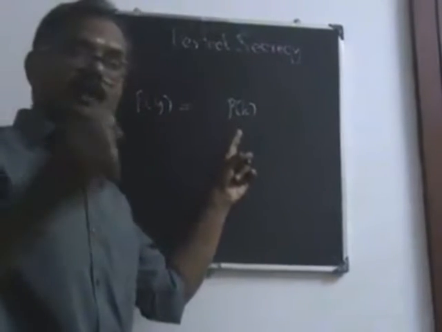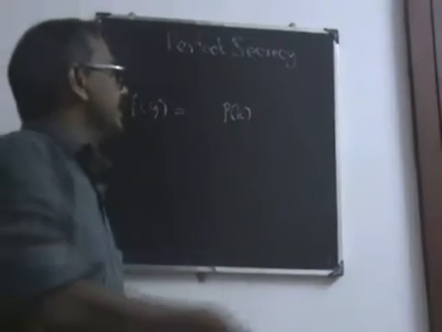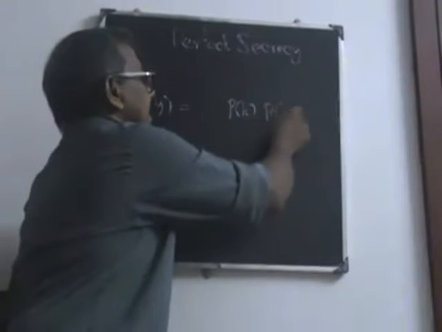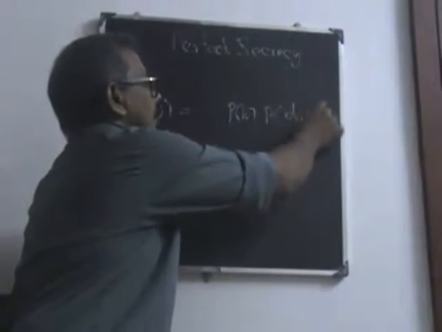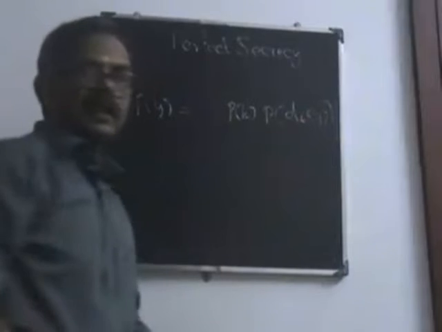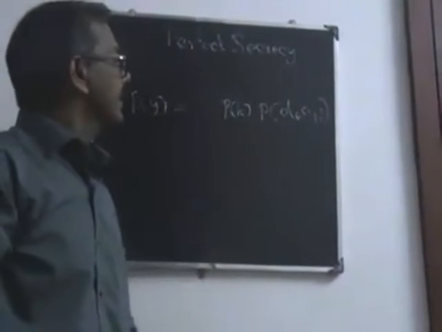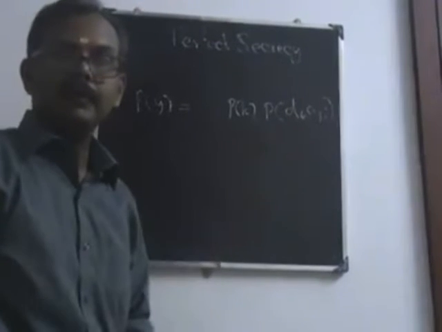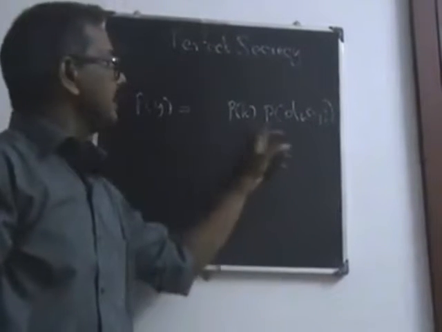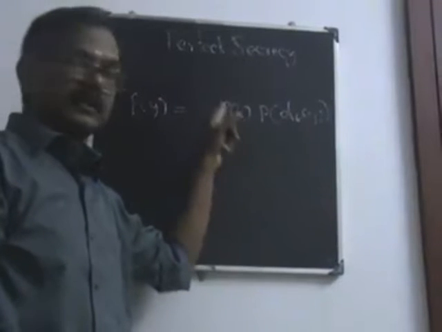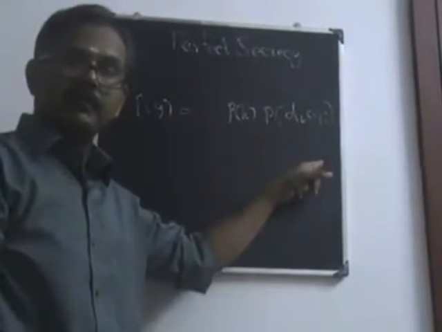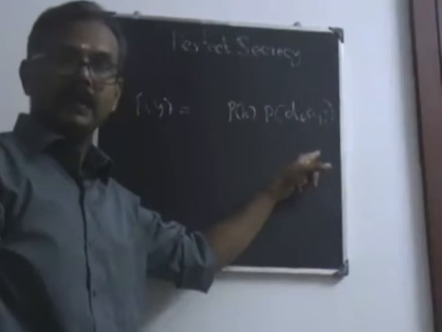Therefore, we have to select the corresponding plain text. How do we define that? That is d_K of y, where d is the decryption algorithm. With the same key, if you decrypt the ciphertext y, we get the corresponding plain text. We multiply this: we need the probability of K and the probability of this plain text.